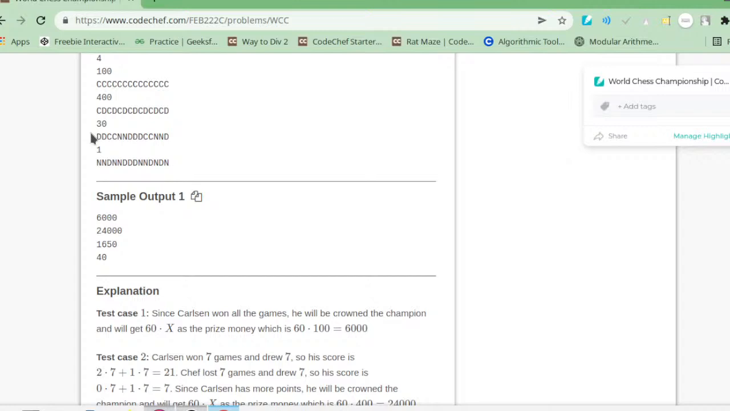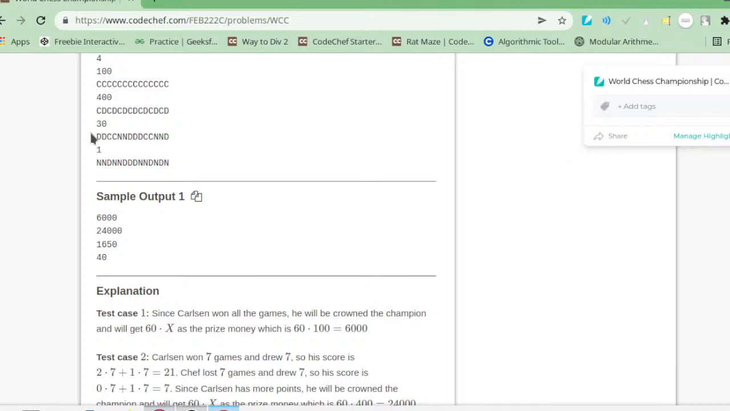We will check if each character of the string is C. It means that the winner is Carlson. So we will increment the score of Carlson by 2. Okay, I know it is a syntax error, but I'm writing it in a rough way.